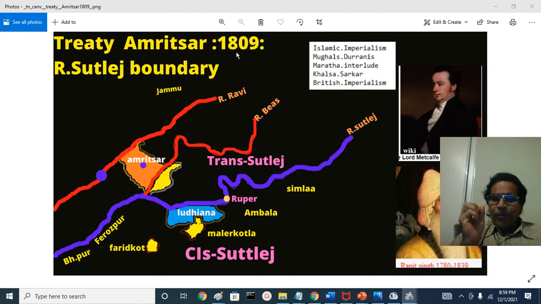From a small misl, like a district, Gujranwala district, that is the Sukerchakia Misl, which he inherited from his father Mahan Singh, which was very small, it now becomes a very big, mighty kingdom. We can call it a Sikh empire also, or a Sikh kingdom, to be very modest. So that was the advantage Ranjit Singh eventually gained. What did the British gain from that?